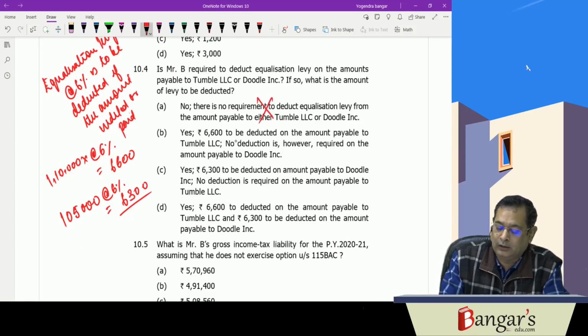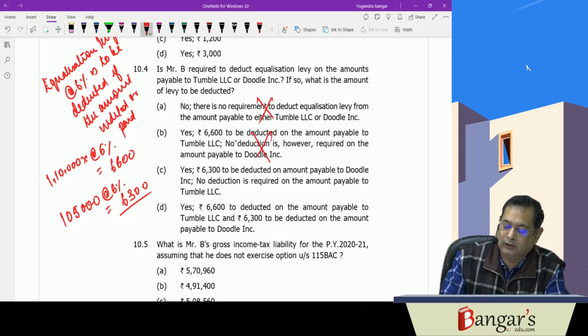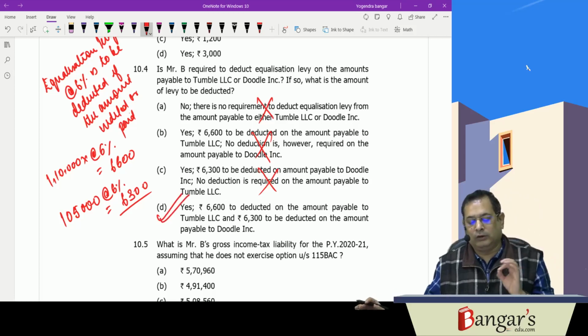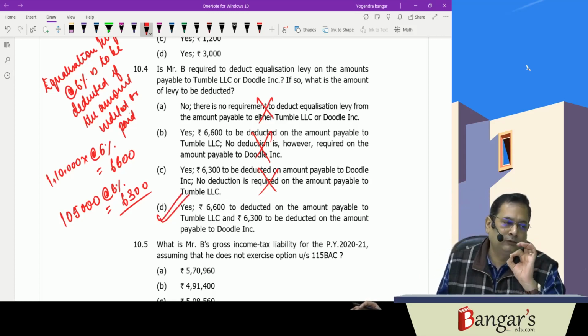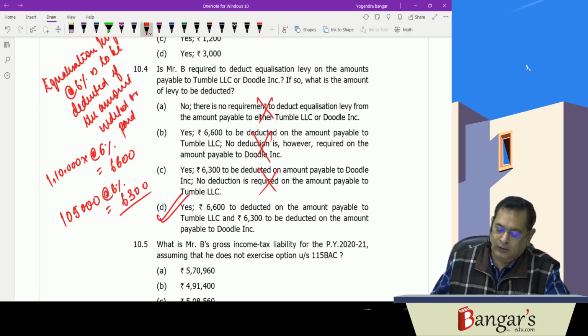That is not correct. Yes, 6,600 is to be deducted on account of amount payable to Tumble LLC. No deduction is however required to be made for Doodle Inc. That is wrong. 6,300 Doodle Inc. No deduction for Tumble. That is also wrong. The answer will be yes. 6,600 to be deducted on amount payable to Tumble LLC and 6,300 to be deducted on amount which has been payable to Doodle Inc.